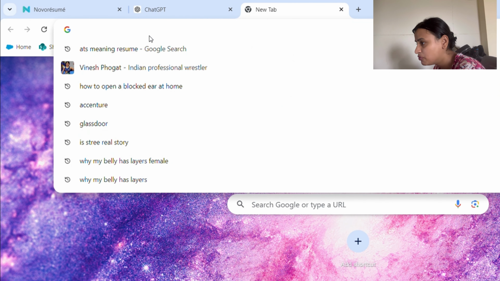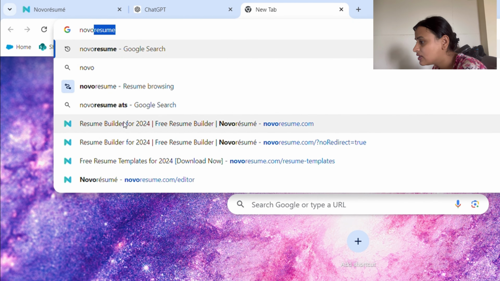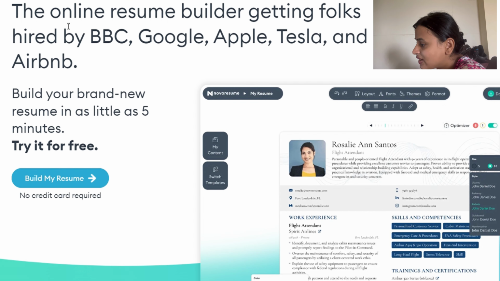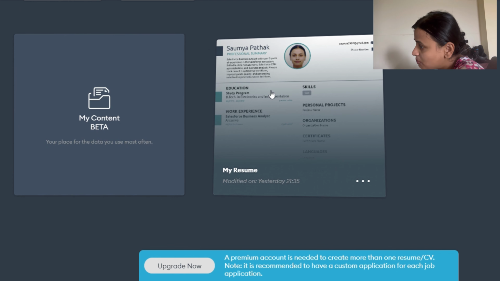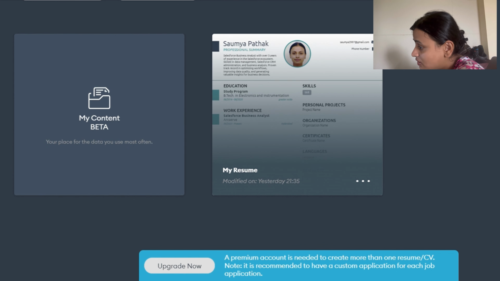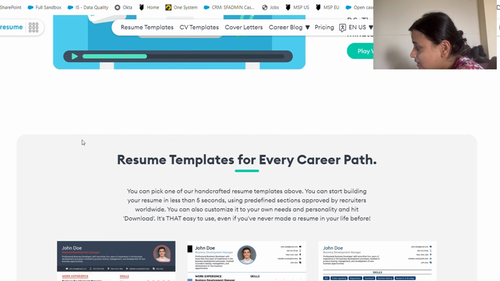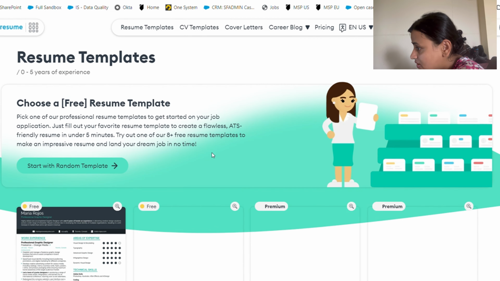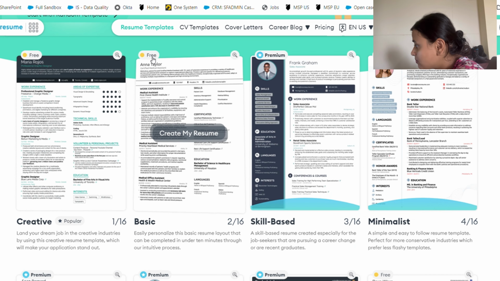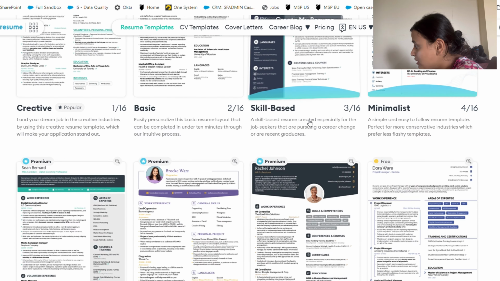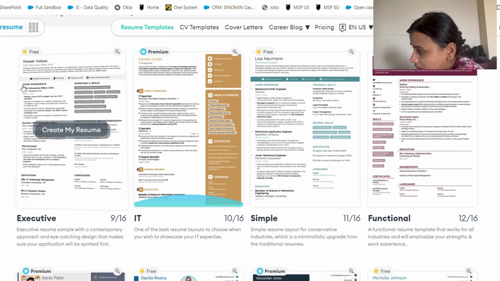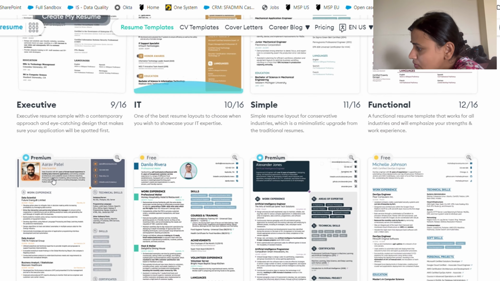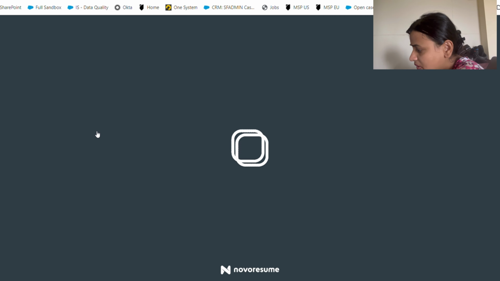Let's just go to Novo Resume, because this is a resume site which actually provides resumes for free. They have different templates as well, and there are templates that are actually free, so you can choose those. Let me show you. This template is free, this is also free, this is premium, so you don't have to buy the premium. The free templates are also very clean and concise. Just look at this one, this is a very good template. So you can choose any template and start working on your resume.